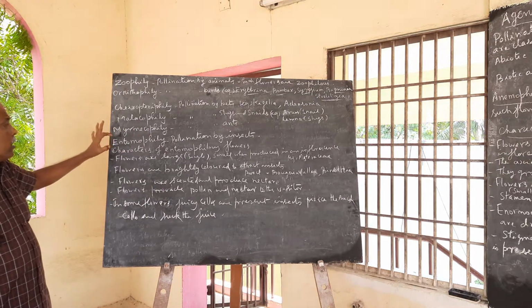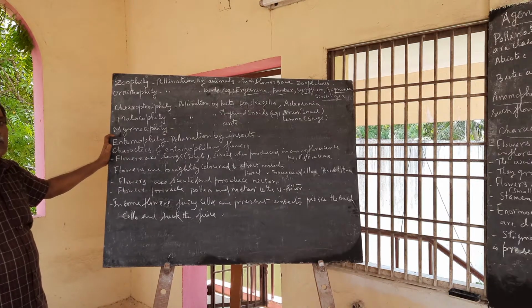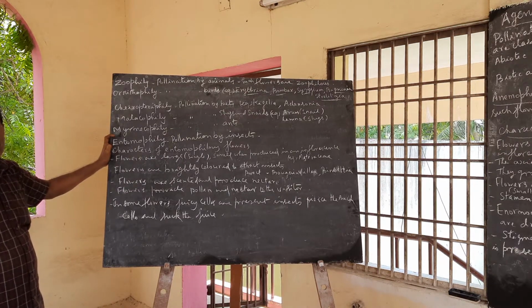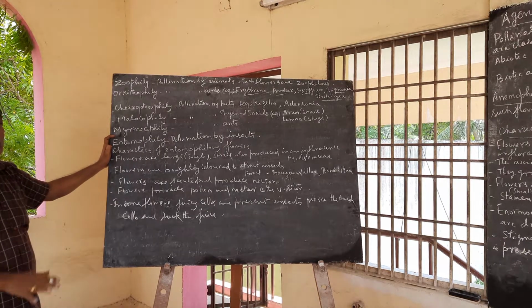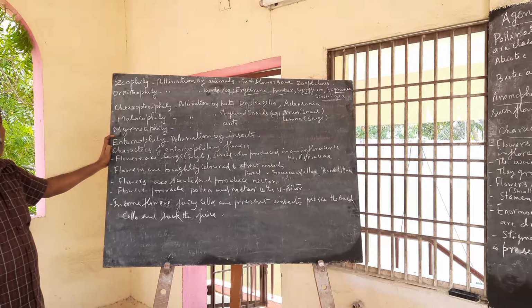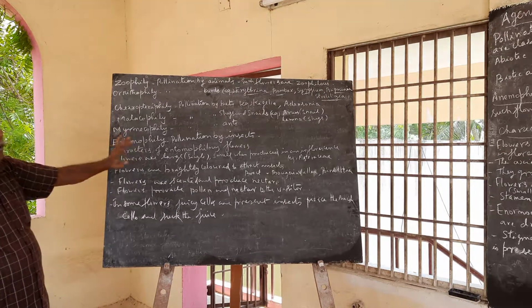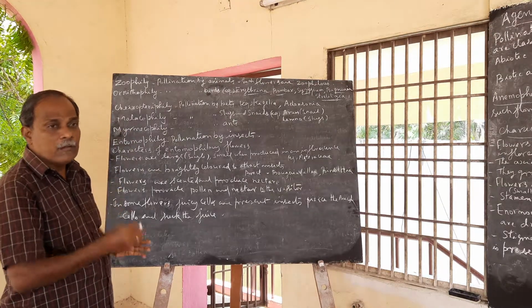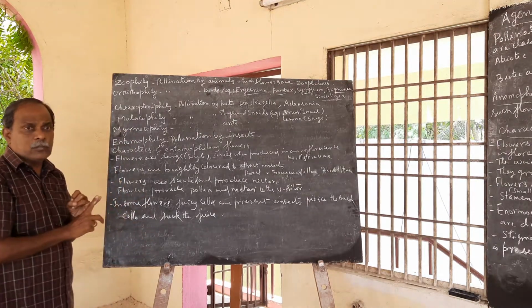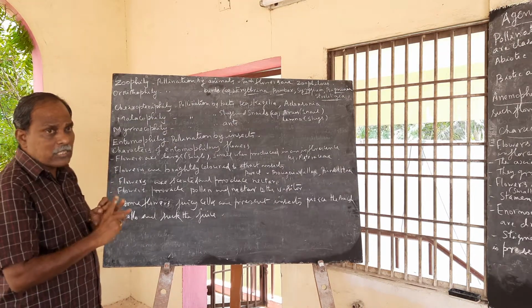Then next about entomophily. Pollination by insects is called entomophily. Such flowers are called entomophilous flowers. The entomophilous flowers have certain characteristic features. Which are the characteristic features of entomophilous flowers? The entomophilous flowers are large when produced singly, small when produced in an inflorescence. Flowers are attractive. The flowers are brightly colored. Why are flowers brightly colored? To attract insects for pollination.